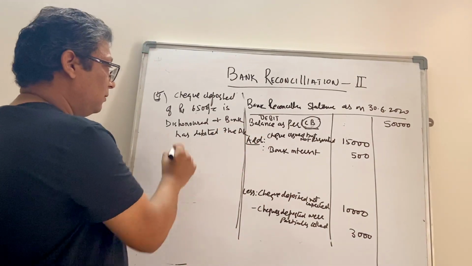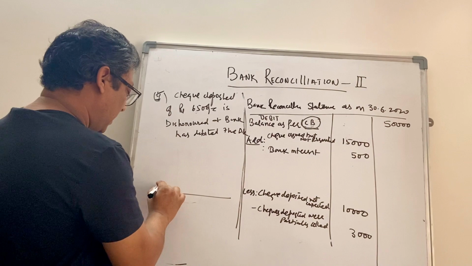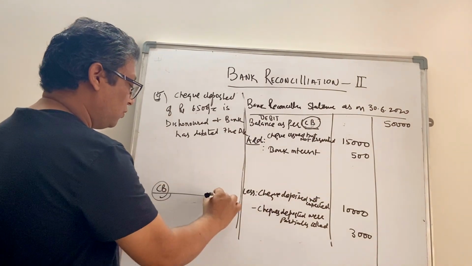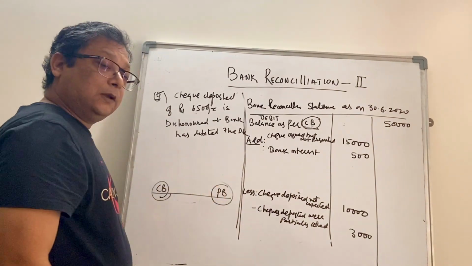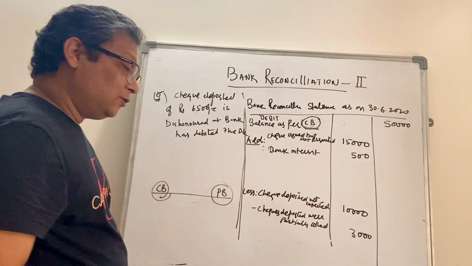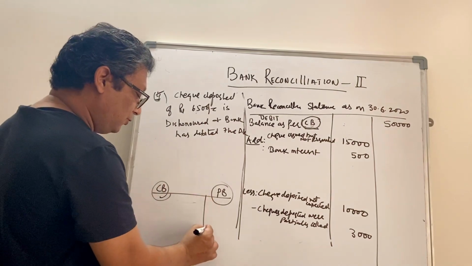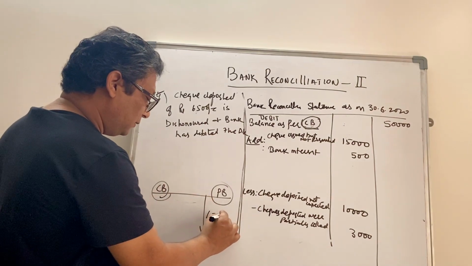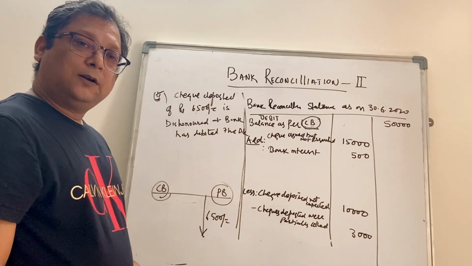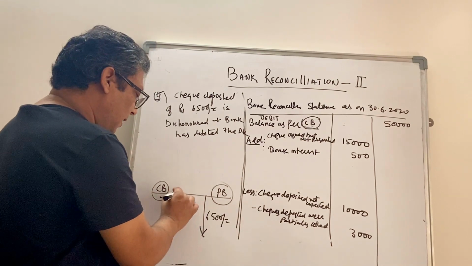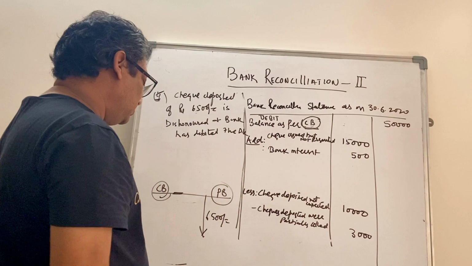So how to do that? Cash book on the left side, passbook on the right side. Since the check has dishonored, the bank will reduce your balance by the amount of the check, 6,500 rupees. The cash book remains as it is because the notice has not reached the cashier.